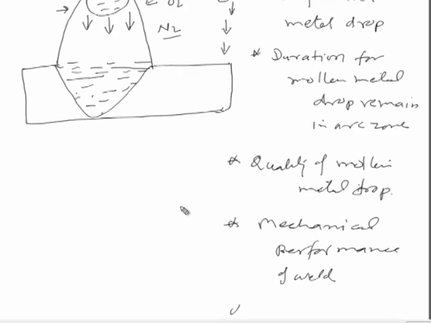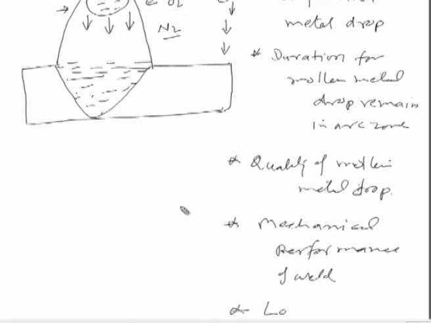And the second thing is that the alloying elements present with the molten metal also react with the gases present in the arc environment, and when these elements react with the gases, they are lost in the form of impurities, in the form of oxides and nitrides.